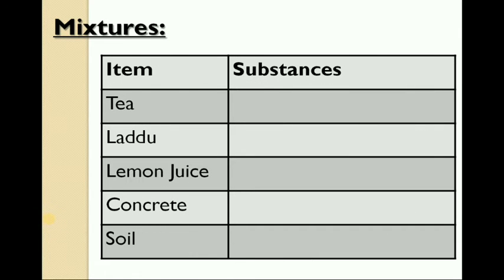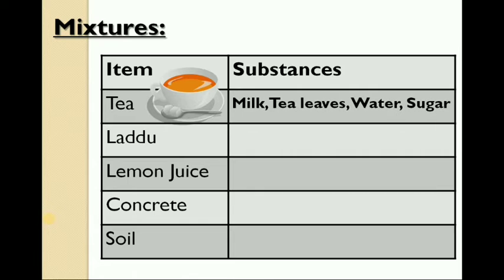Now let us discuss mixtures. Let us check what mixtures we have in our daily life. We have some items here and we need to find out the substances present in them. First, a cup of tea. It contains milk, tea leaves, water and sugar. Laddu is prepared from flour, sugar, oil.